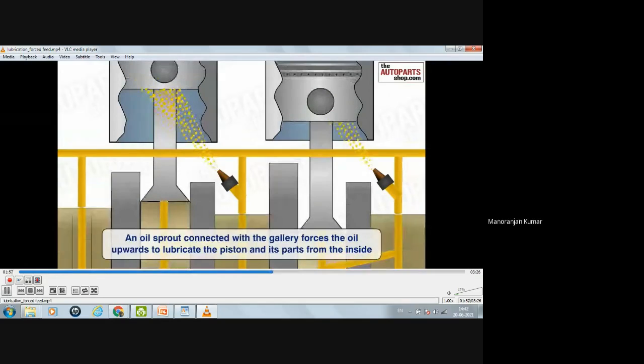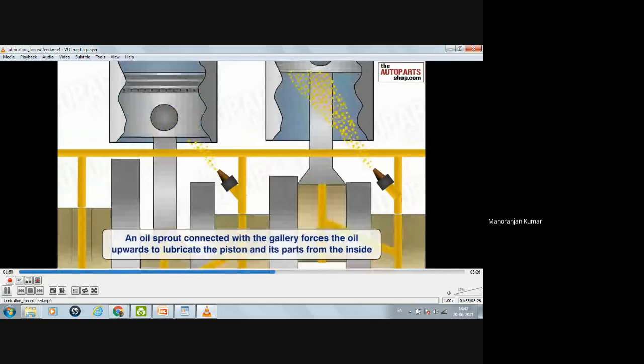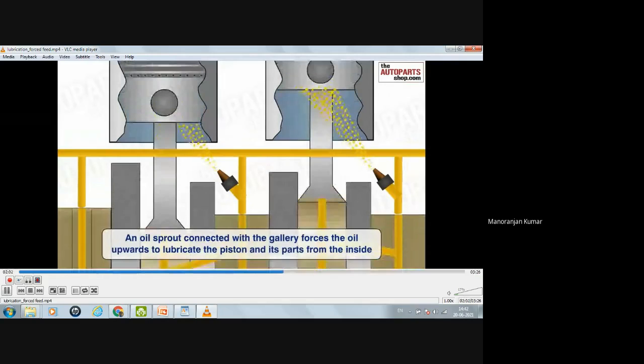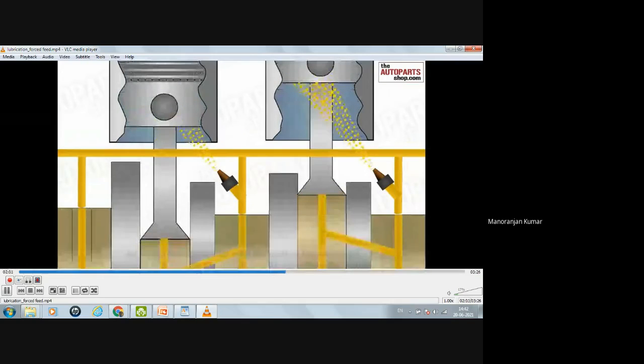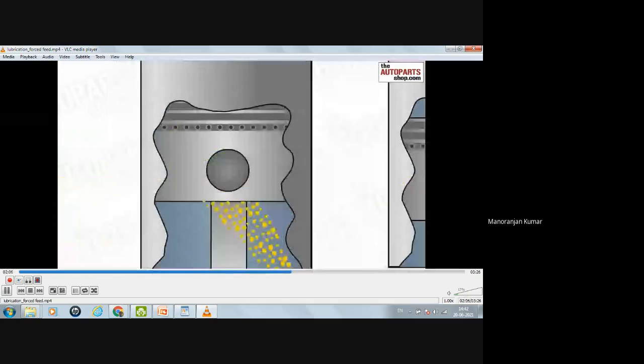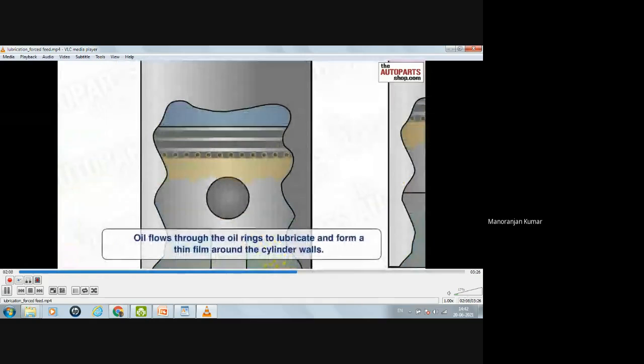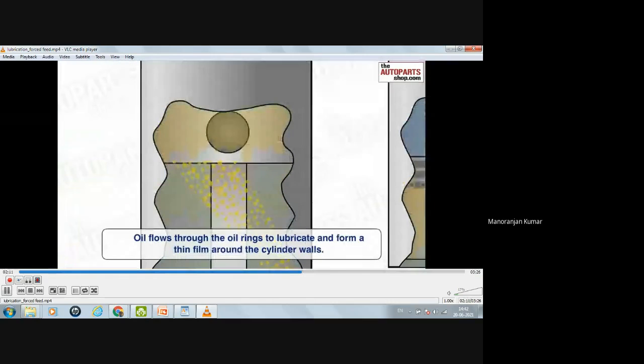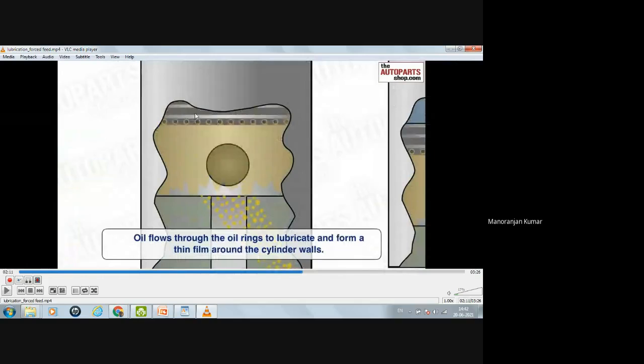Okay, here you can see the connecting rod and piston are lubricated through this oil sprout. Oil flows through the oil rings. Also, all the components like the piston rings will be lubricated. Okay. Now the oil flows through the oil ring to lubricate and form a thin film around the cylinder wall.